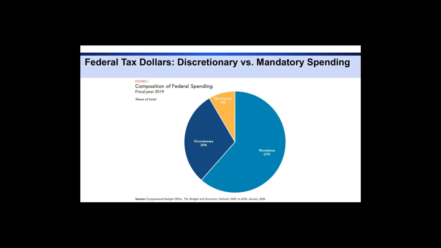In other words, those dollars have been committed in particular ways for a very long time, and they just simply cannot be changed, right? And so when we lobby our congresswoman or congressman, or when lobbyists try to get favorable rulings for spending in their particular direction, we're really only talking about that 30% discretionary. The big teal chunk, that 62% of mandatory, is already set and cannot be changed, at least not by your congressman.